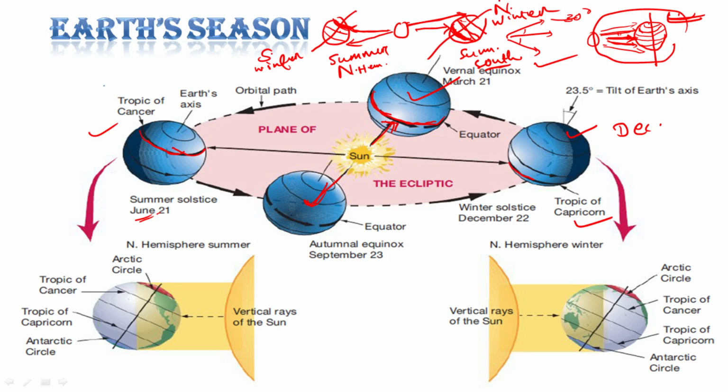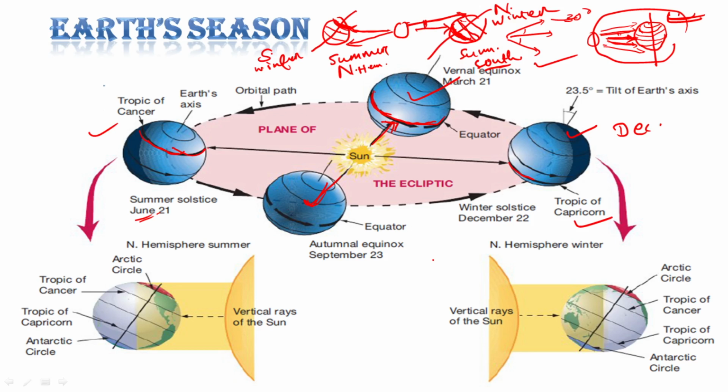Because of this axial tilt, the angle of incidence of sun rays is changing throughout a year. Because of Earth's axial tilt.